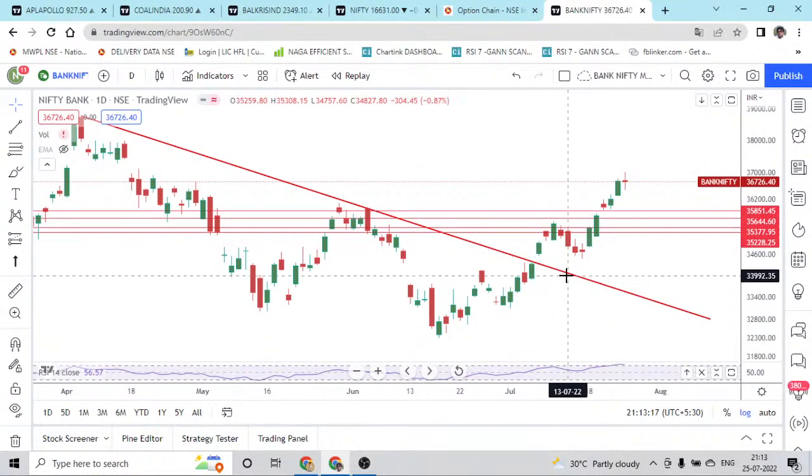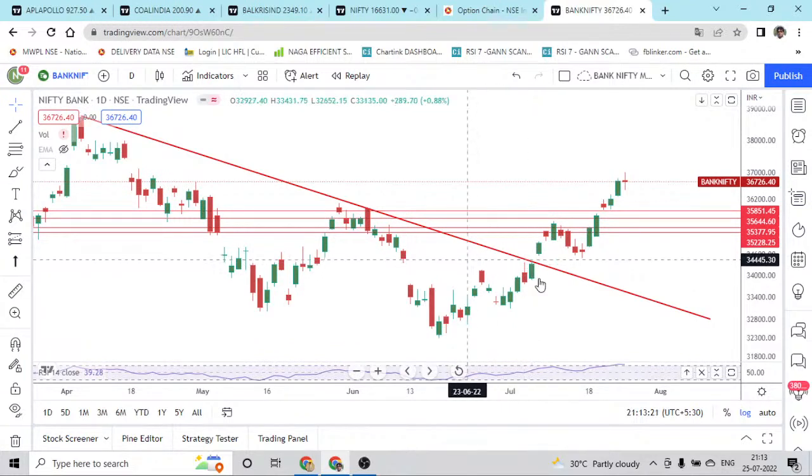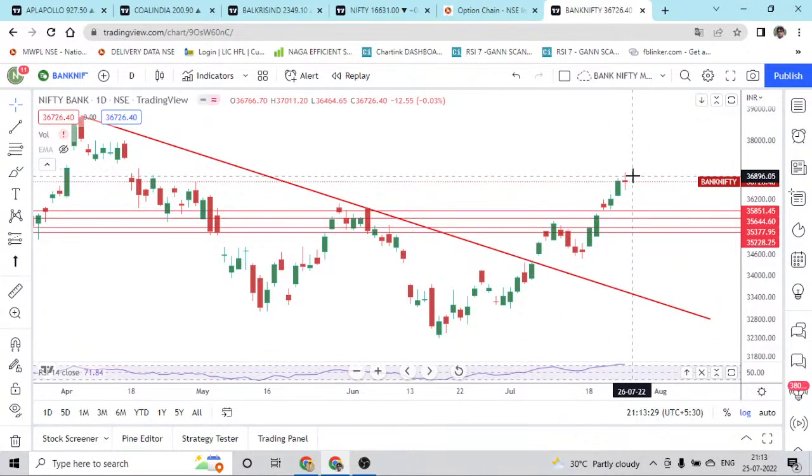So this was analyzed last week, and as I told, once the descending trend line is broken, we'll be seeing a huge rally, which has been already completed. We are exactly at the resistance, which is around 37,000.